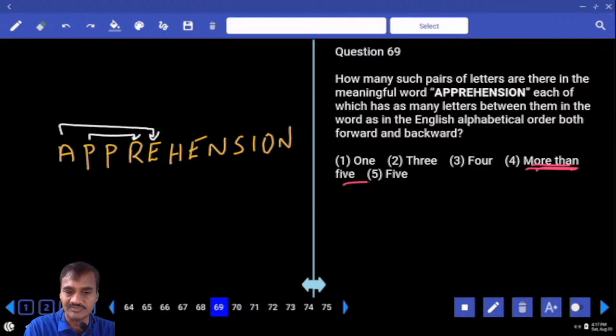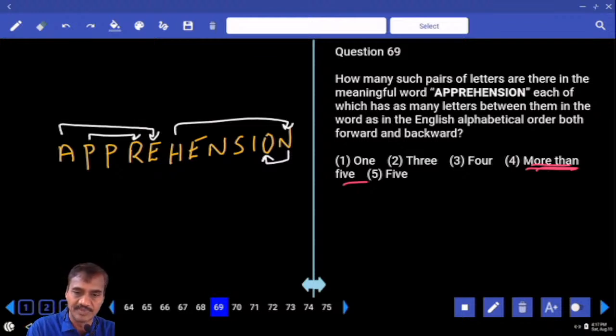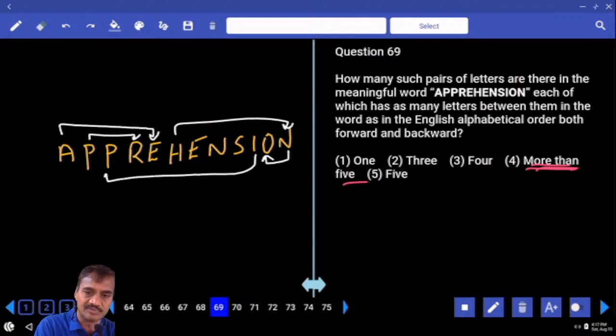E F G H I J K L, H I J K L M N. H to N, is it there or not? I J K L M N, and E F G H I J and N, no letter more than this one. Ends from forward, there are 3 pairs. And reverse, N and O, there is a pair, N O P Q R. There is no bigger letter than this, leave it. I J K L M N O P, and I to P there is a pair.